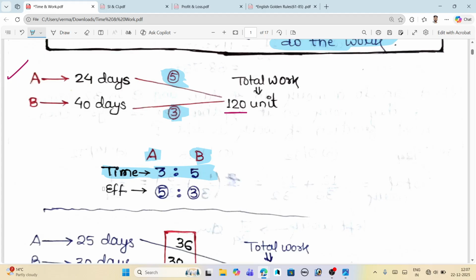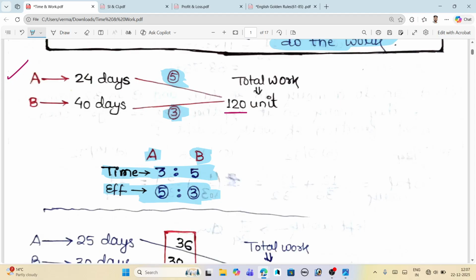We get the efficiency 5 and 3 by dividing the total work by time, by days. So the ratio of the time taken is 3 is to 5, and we get 5 is to 3 as the efficiency.